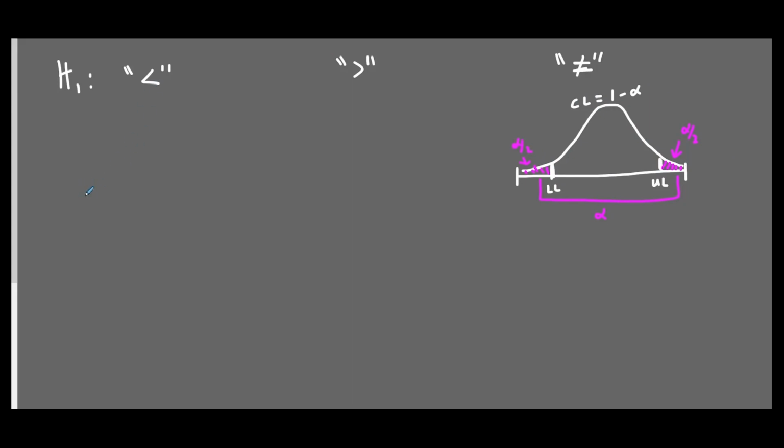Right, let's take a look at less than. If you have a confidence interval and you want that entire interval to be below the assumption in order to reject the null hypothesis, your p naught is actually going to be completely above your confidence interval. So we're just going to look at this tail, and that's got to be alpha.